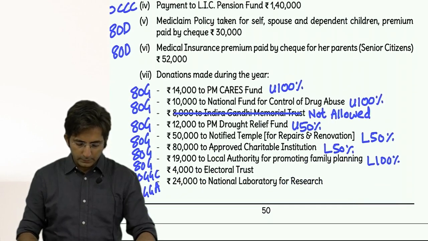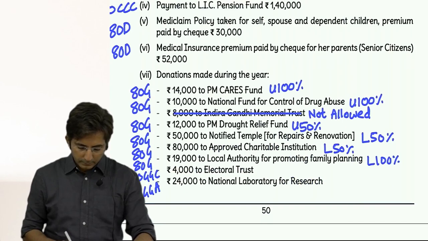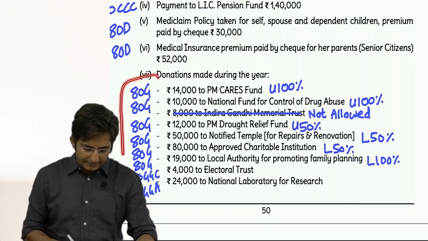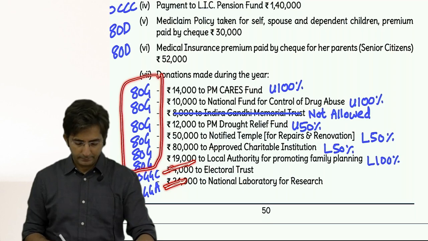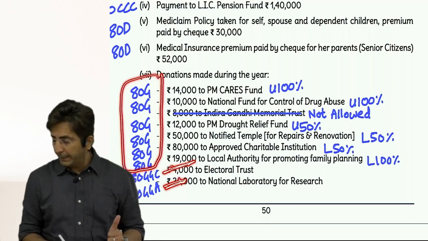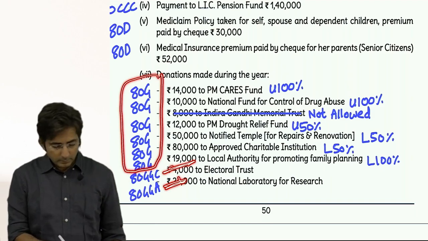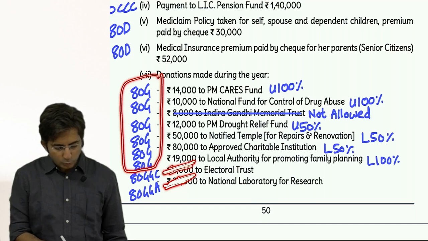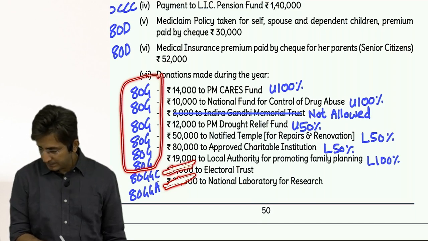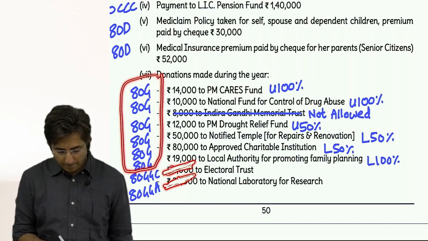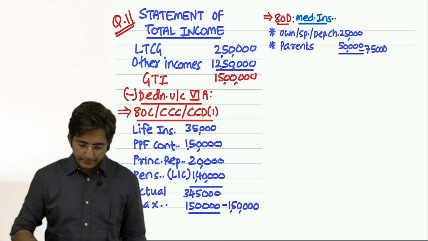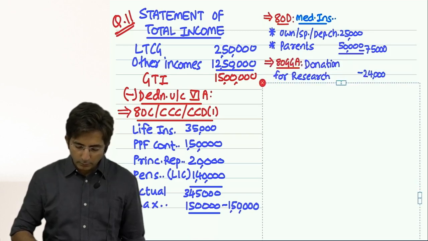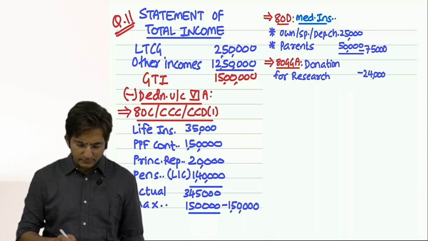Then what other sections do we have? See, 80G I will take at the end. So what else can we do now? 80GGC, 80GGA. Finish that. 80G I want to keep pending till the end. So I will do the last 2 points of the question, 80GGC, 80GGA. For 80GGC, what will you write? Donation for research. Or you can write the same sentence which is given in the question.